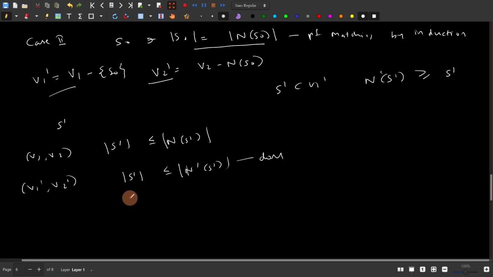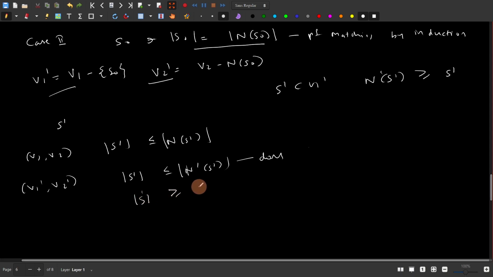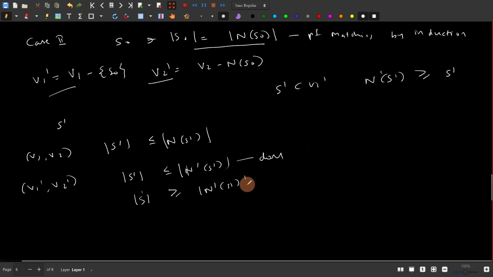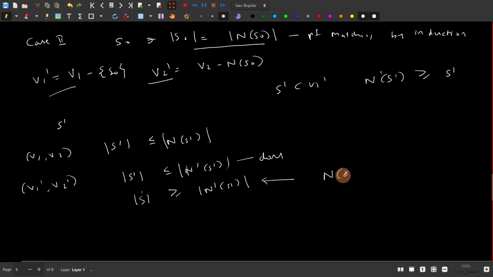So we have to be the devil's advocate and look at the case that S dash is actually greater than or equal to N dash of S dash. Now you may ask, how is this the case? Why is S dash getting bigger when we consider N dash? Because we know that in the V1 V2 system it is less than. So the only way it is possible is that N of S dash intersection N of S naught is not empty.